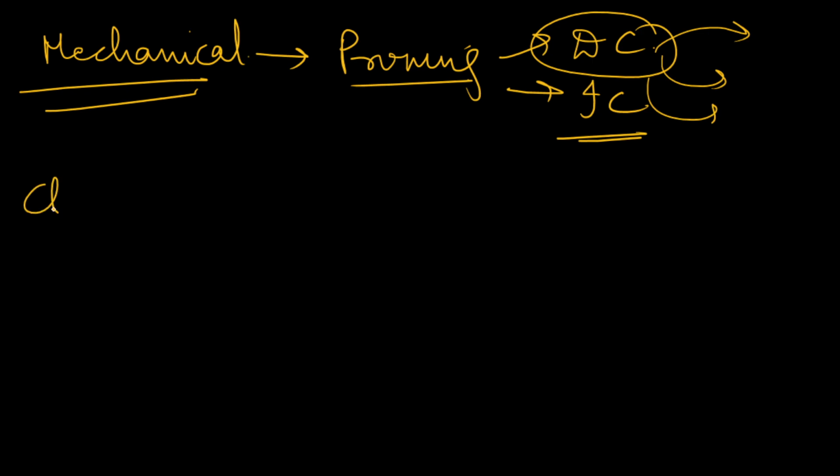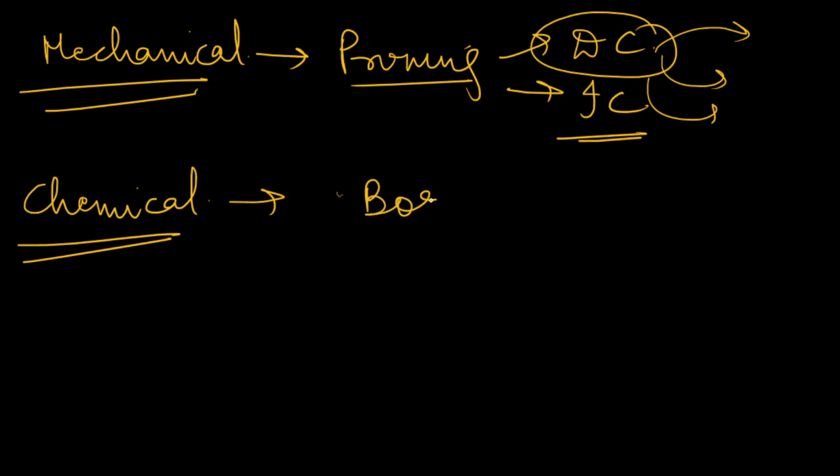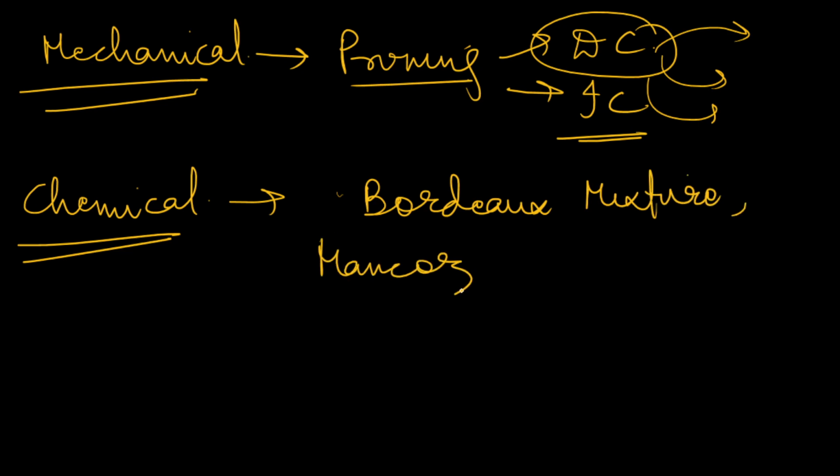You can also mention some chemical methods. For example, if the decline is due to Phytophthora species or any viruses, bacteria, you can use certain chemicals. For example, for fungi, for Phytophthora, you can use Bordeaux mixture. You can use Mancozeb. So all these things can be used.